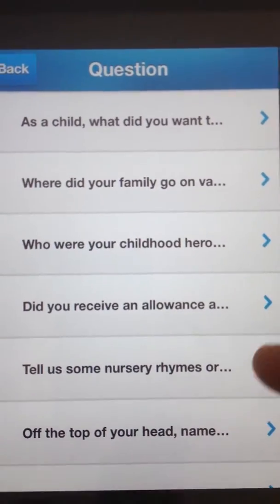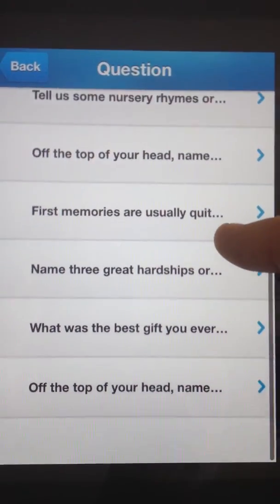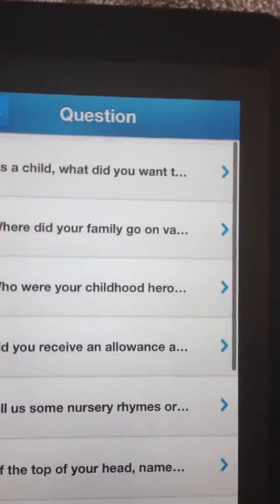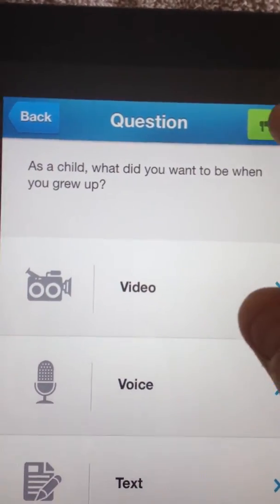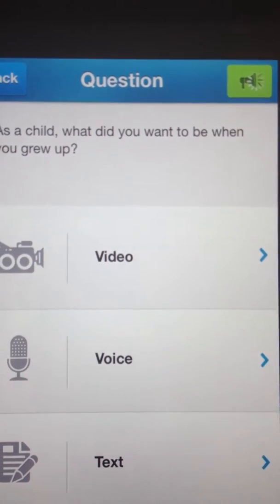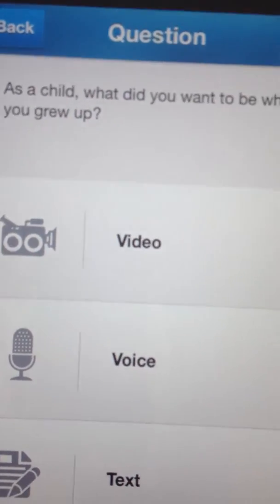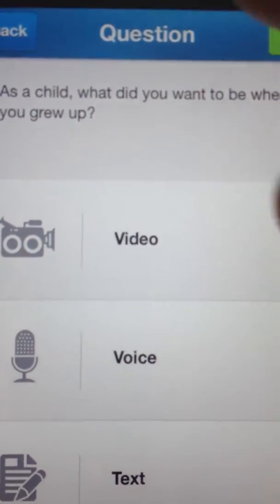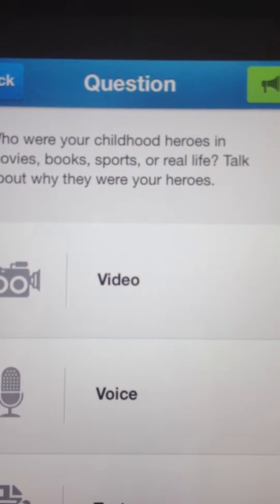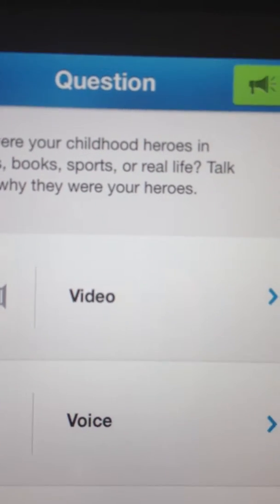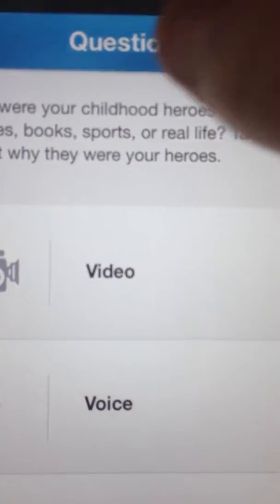So, who were your childhood heroes, first memories, name 3 hardships you had as a little kid, etc. Something as simple as, as a child, what did you want to be when you grew up? Isn't that lovely? So the question's asked, and if you like that question, you answer it. If you don't like it, you just go back and skip to another question. Who are your childhood heroes in movies, books, sports, or real life? Talk about why they were your heroes. If you like that, answer that question.